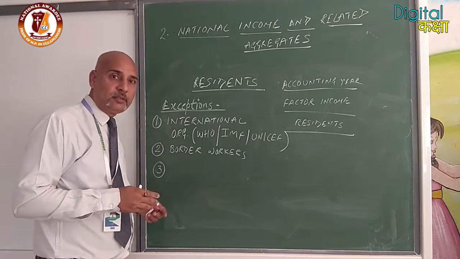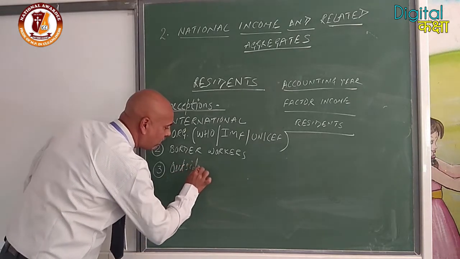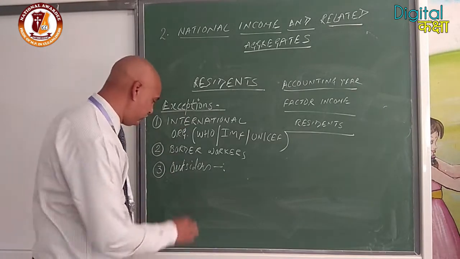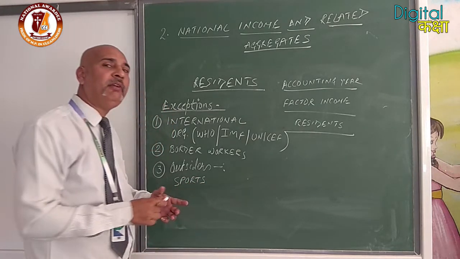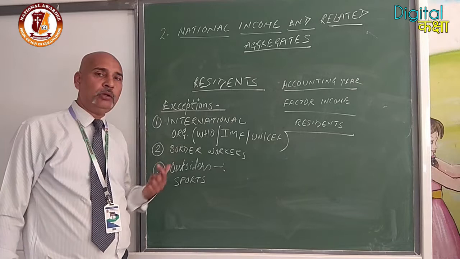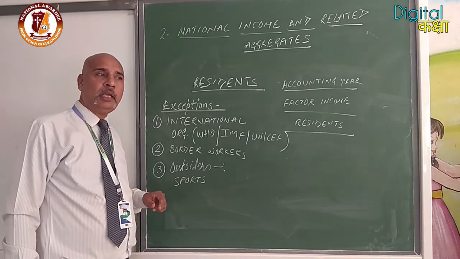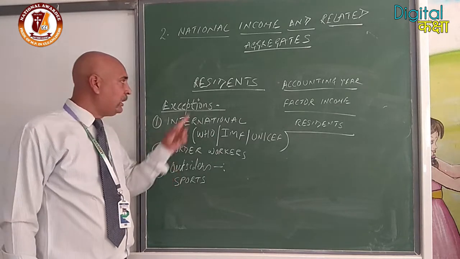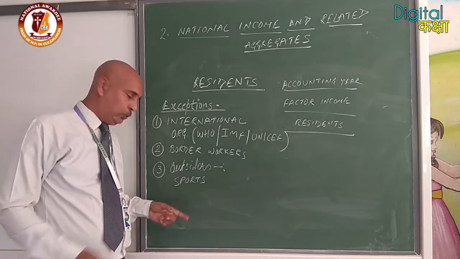foreigners or outsiders. Clear? Foreigners, or we can say outsiders, who come to India for sports. Suppose any event is going on, Asiad, Olympic, or World Cup is going on. A number of sportsmen live in our country, even suppose they are residing in our country more than 1 year. Okay? But they will not be considered as resident because they will not have any economic interest. They are coming here for sports.